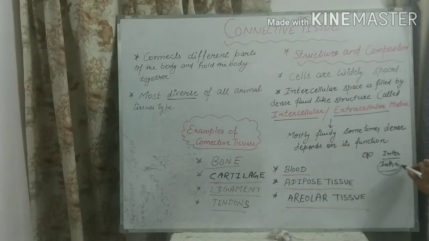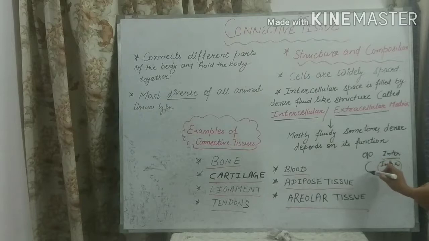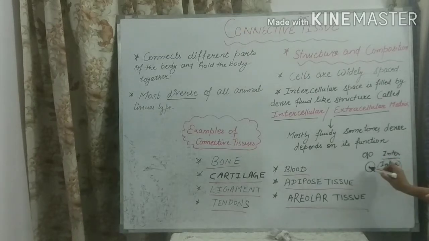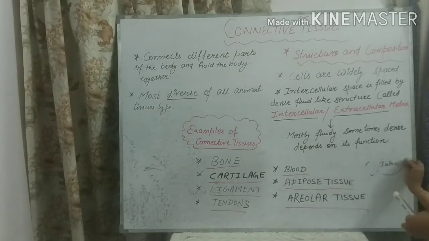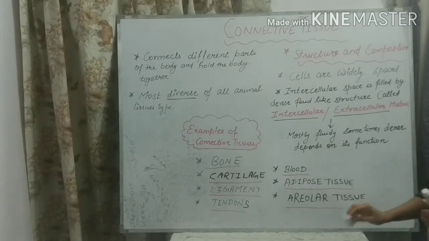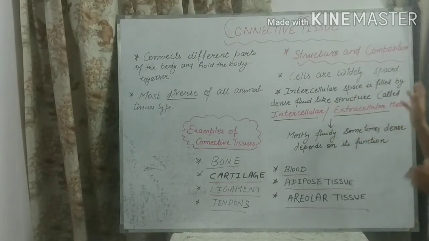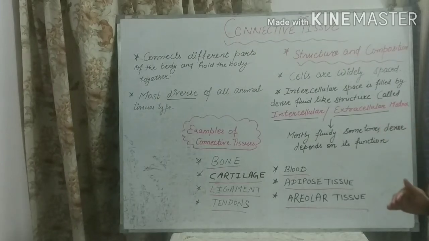And what is the meaning of intra? Intra means within the cell. If we talk about a cell, the space within the cell is known as intracellular. So I hope, students, you have got that inter and intra are two different terms. So here we talk about the intercellular matrix, means a fluid-like structure in between the cells.